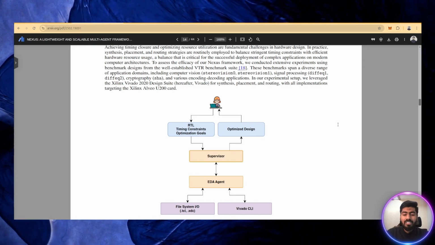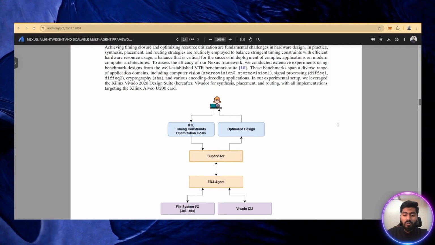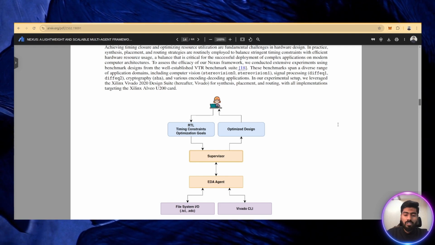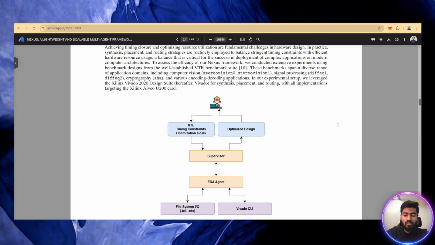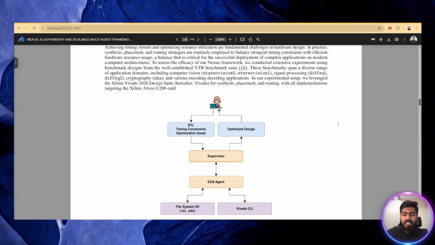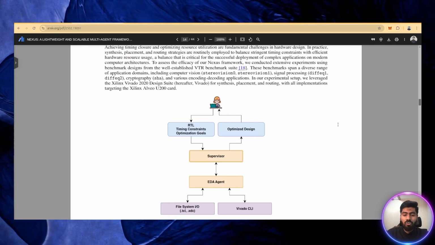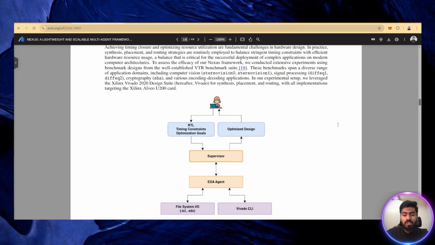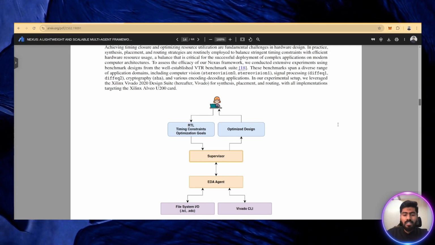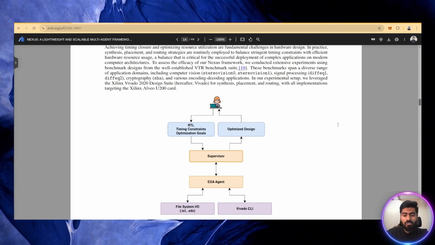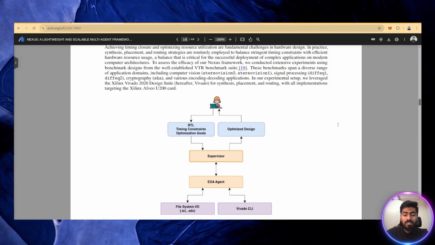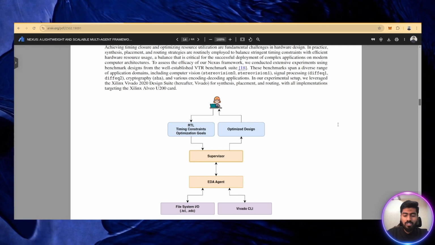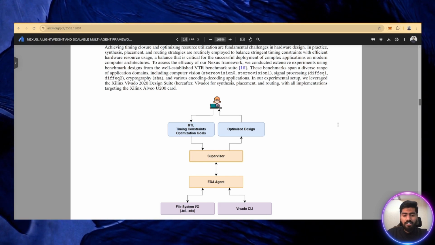The supervisor will understand these requirements and it will also read the RTL design, and it will give comprehensive TCL commands and the constraints to the EDA agent. The EDA agent will follow the instructions and perform the actions and the experiments, and at the end of the experiment it will compile some of the details, like what the utilization of the LUTs and flip-flops is, what the power results are, and what the timing constraints are, what the negative slacks are, and each and everything on the critical path.